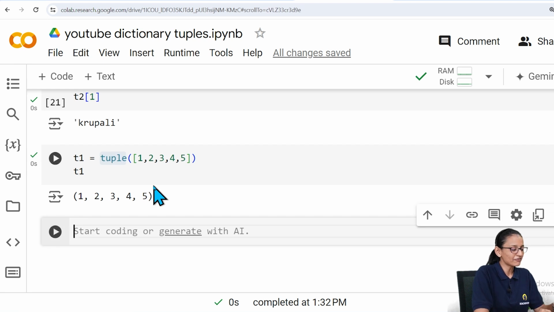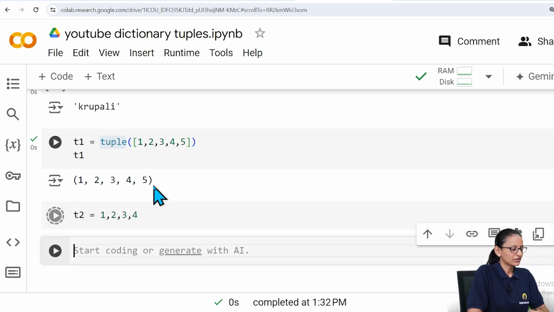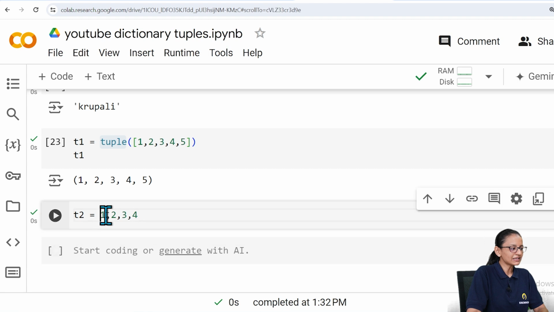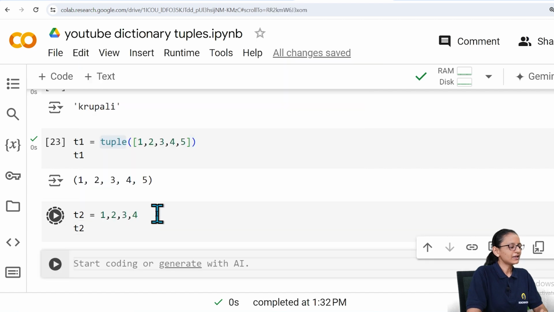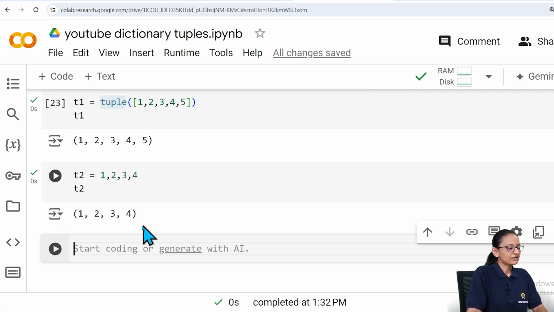And the next method of writing a tuple is like that. T2 equal to 1, then 2, then 3, 4 and so on. If you write like that, automatically it will consider it as a tuple. So let's say here if you write T2, then it will print data in the form of a tuple.